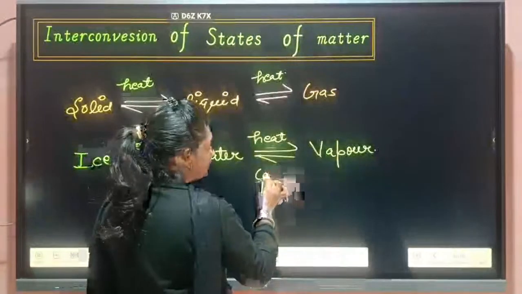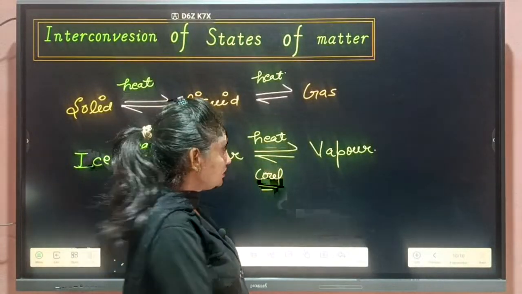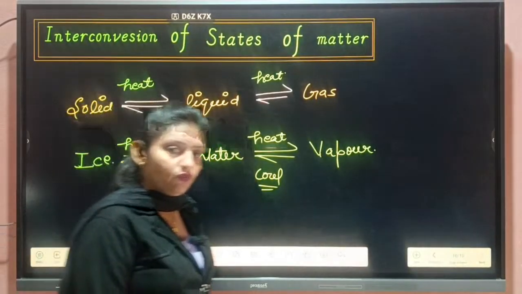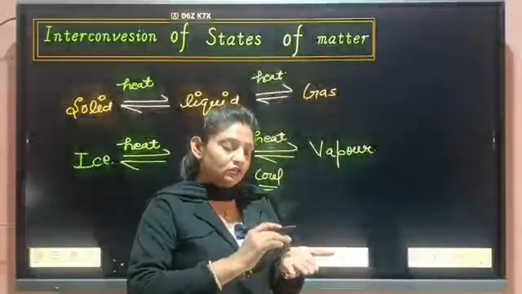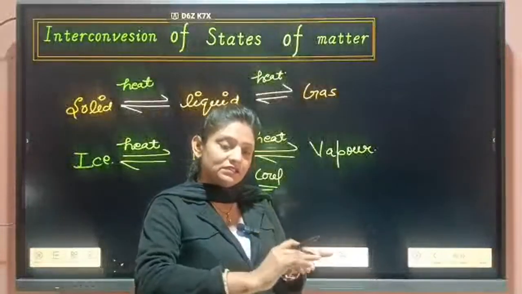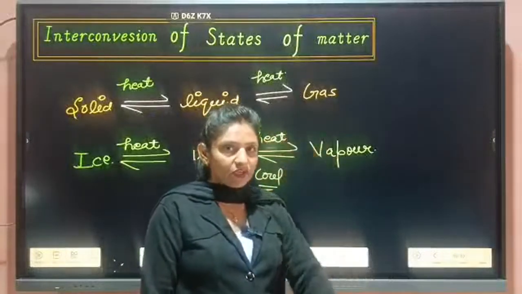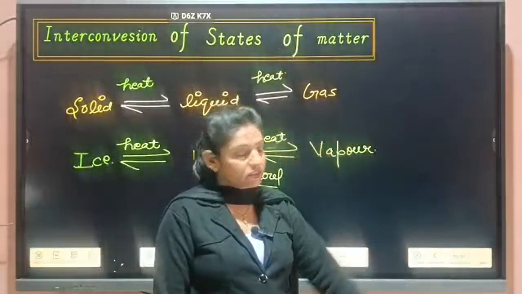But further, if I cool these vapors or I apply some pressure, this vapor can further convert into water. Those vapors further convert into the liquid state.